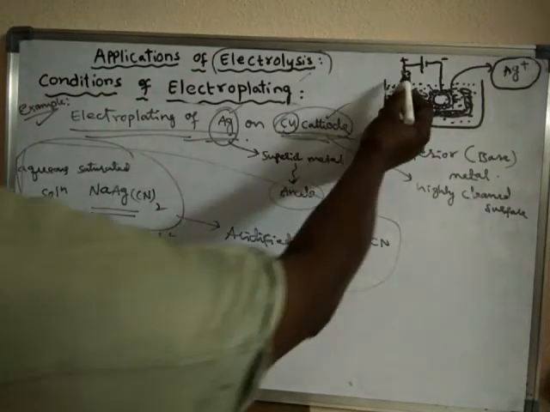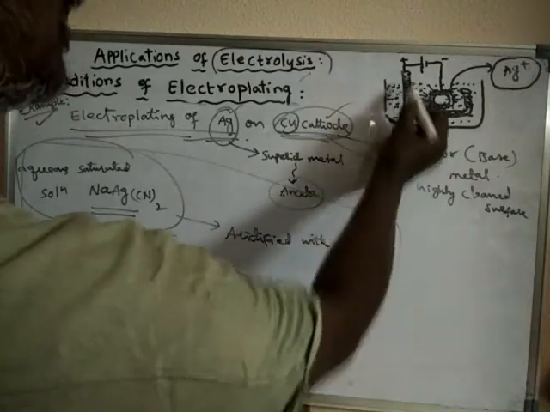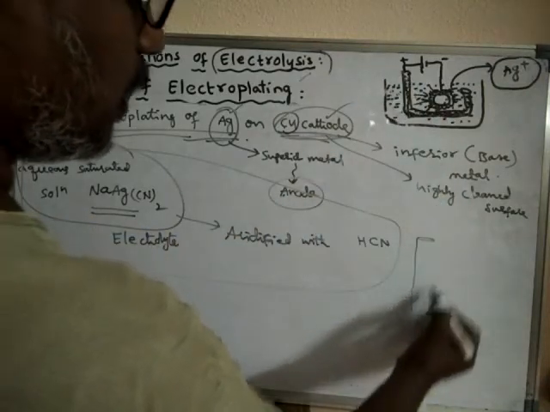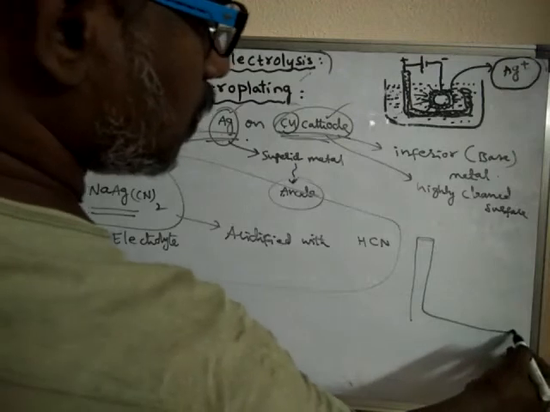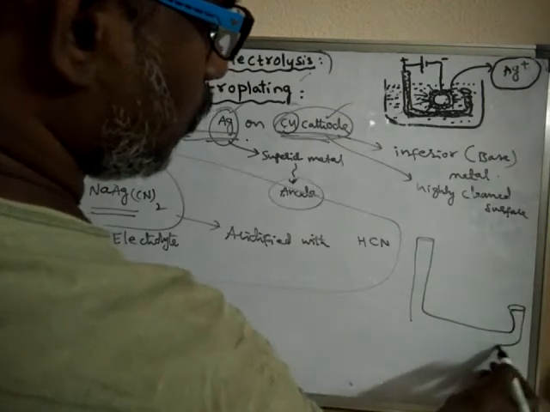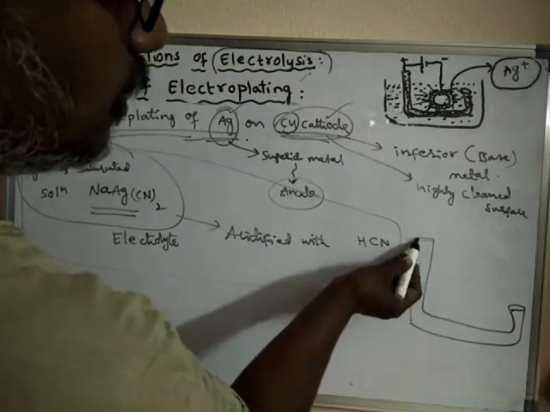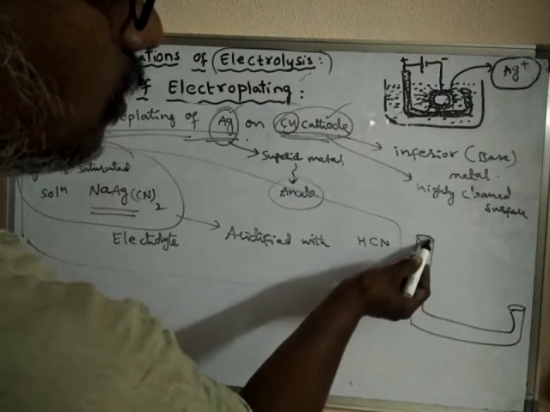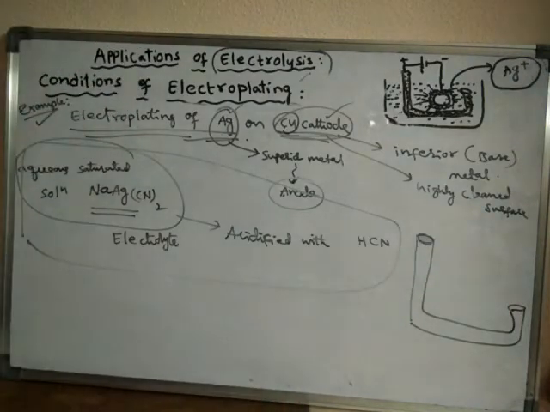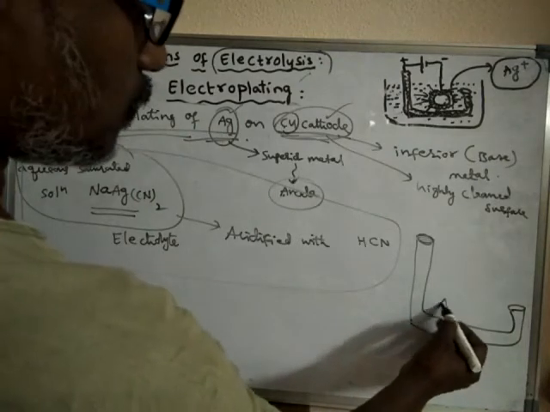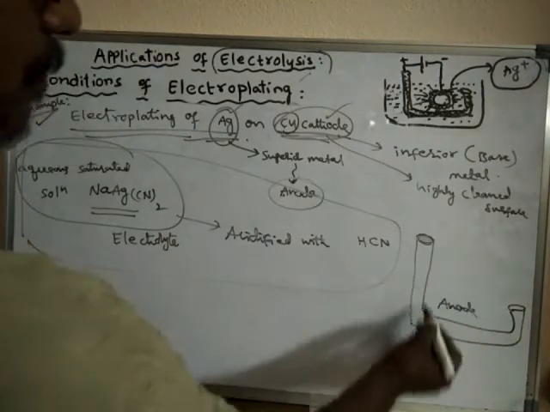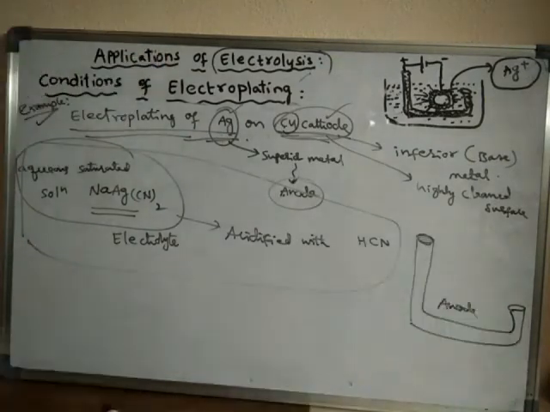And how should the anode be taken? The anode should be taken as a hollow cylinder. Hollow means inside it should be empty. The anode should be made up of the superior metal, and it should be a hollow cylinder.